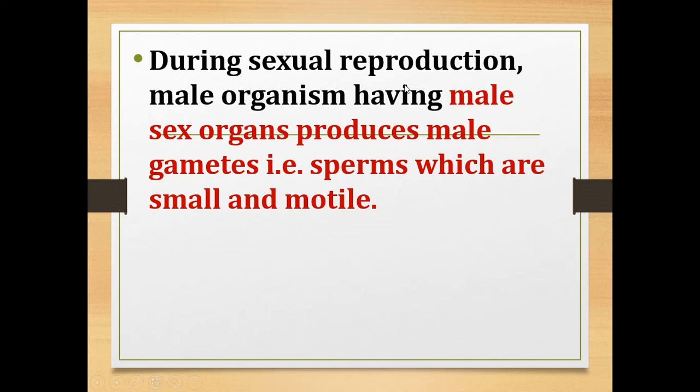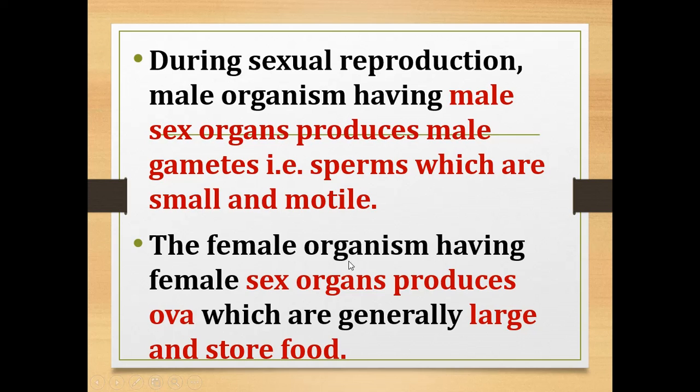During sexual reproduction, the male organism with male sex organs produces male gametes, that is sperms, which are small and motile.